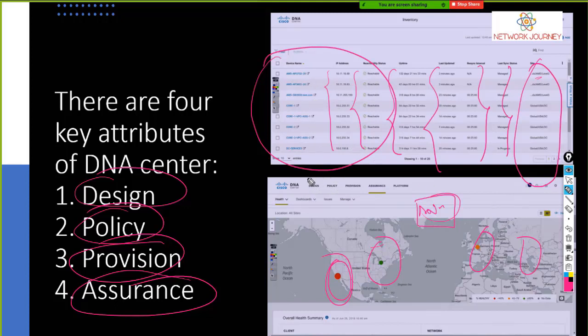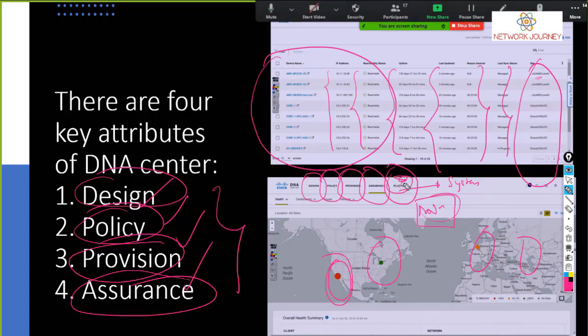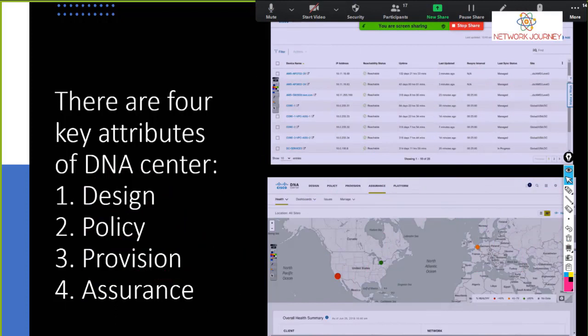Okay, so you can see there are tabs. This is a design tab, policy tab, provision tab, assurance tab, and platform tab. So that's what I have mentioned here. You have design, policy, provision, assurance. Platform is something like your own system updates or system license, all those things within this. Okay, so let's talk about them one after one.